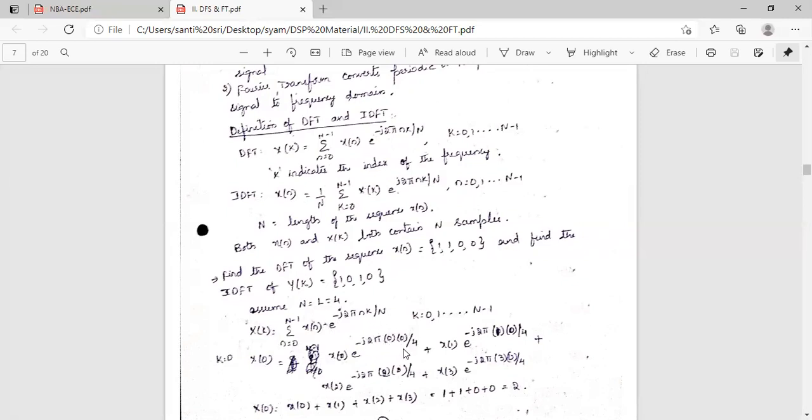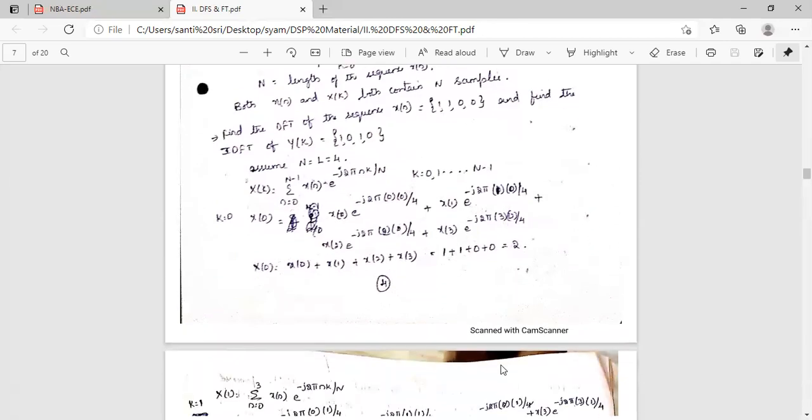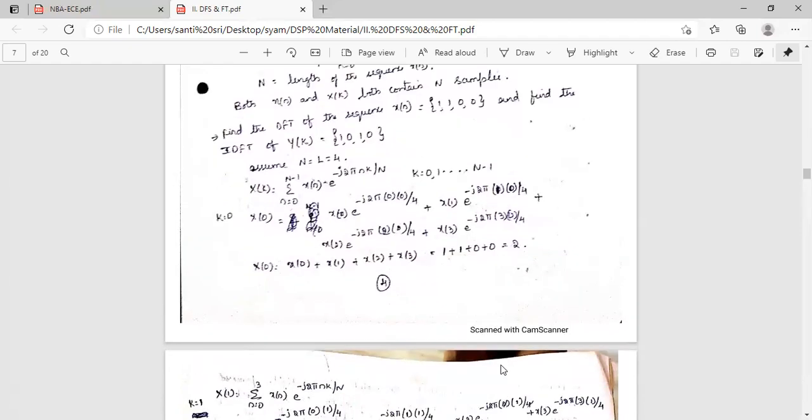So you get x of 0 equal to x of 0 plus x of 1 plus x of 2 plus x of 3, so that it will become 2. X of 1 is when k is 1.